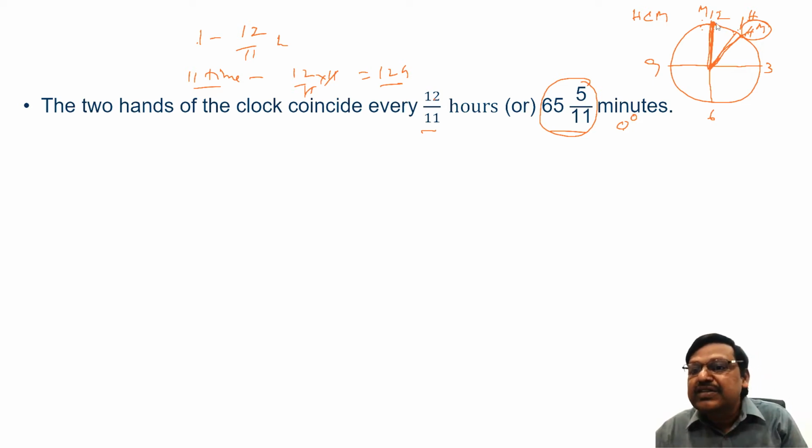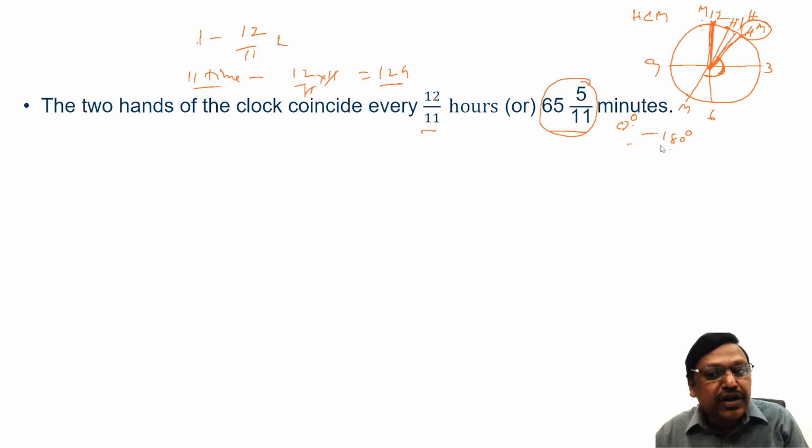When they are meeting means the angle between them is 0 degrees. Before they meet again, what happens is at one point in time, the hours hand will be somewhere here, the minutes hand will be somewhere here. They will be straight opposite to each other. From straight opposite to each other, what is the angle between them? It's a straight line, means 180 degrees.